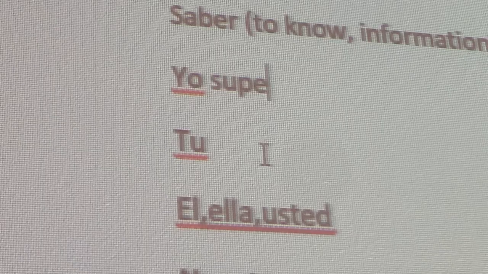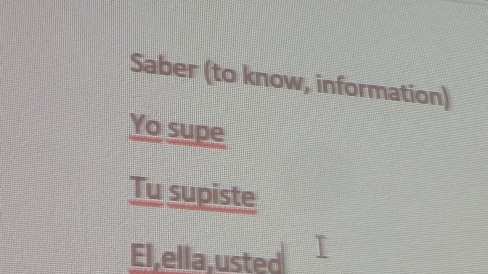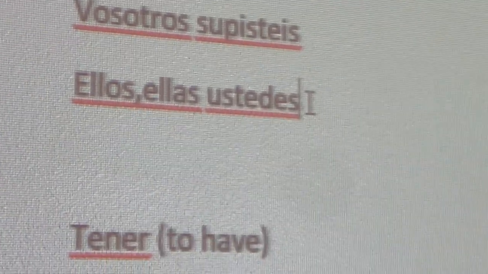Yo supe. Tú supiste, you knew. Él, ella, usted supo. He or she knew. Nosotros supimos. Vosotros supisteis. Ellos, ellas, ustedes supieron. That is the verb to know.